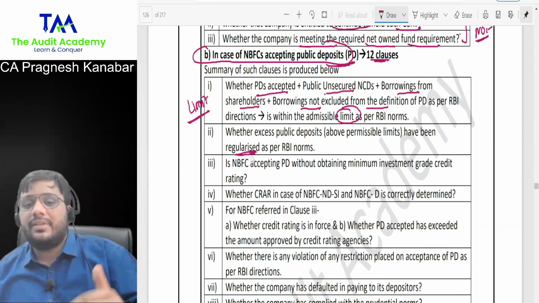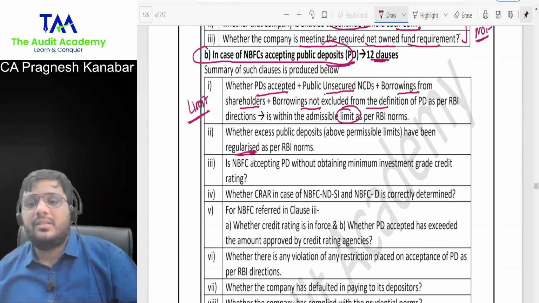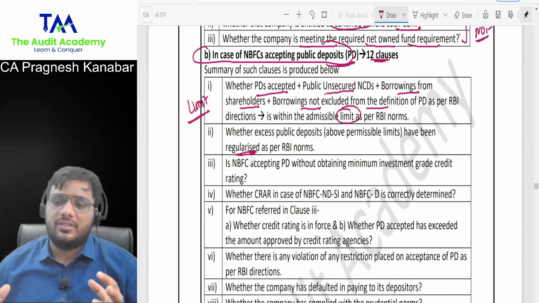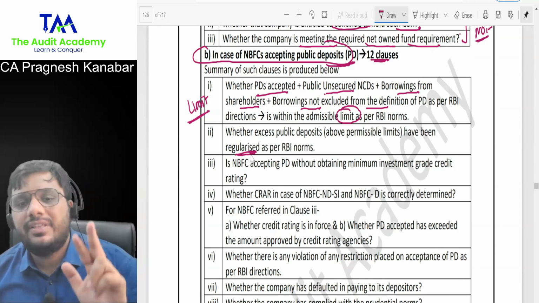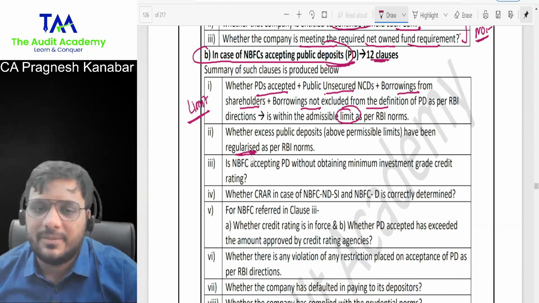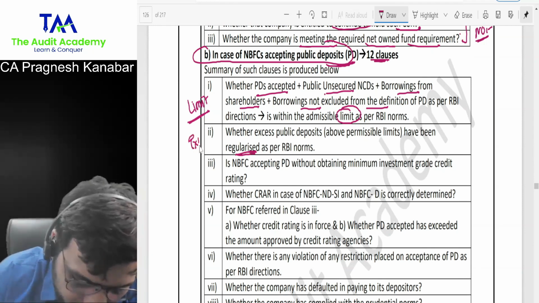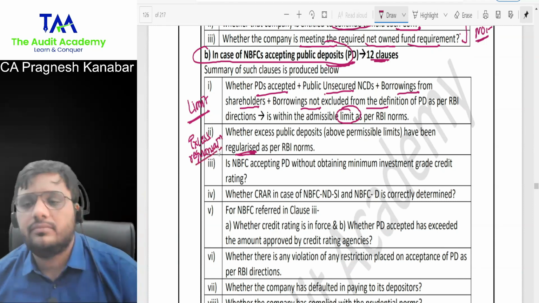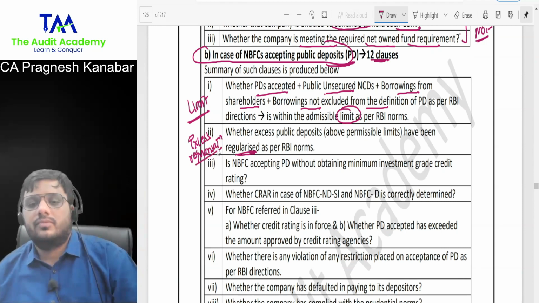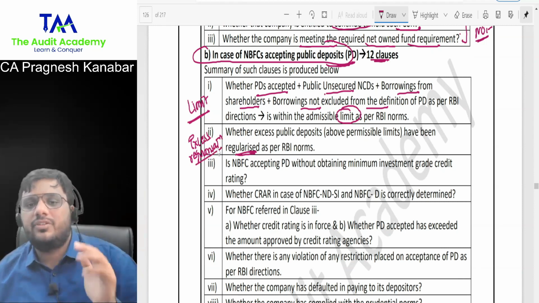So if they accept excess public deposits, they are either supposed to refund it or ensure that they maintain their assets and net worth in such a manner that it fulfills the ratio. Understood this? So basically, if there is any excess, whether it has been regularized as per RBI norms. So what about excess regularization? Excess regularization. So if there is anything above the limit, it needs to be regularized.